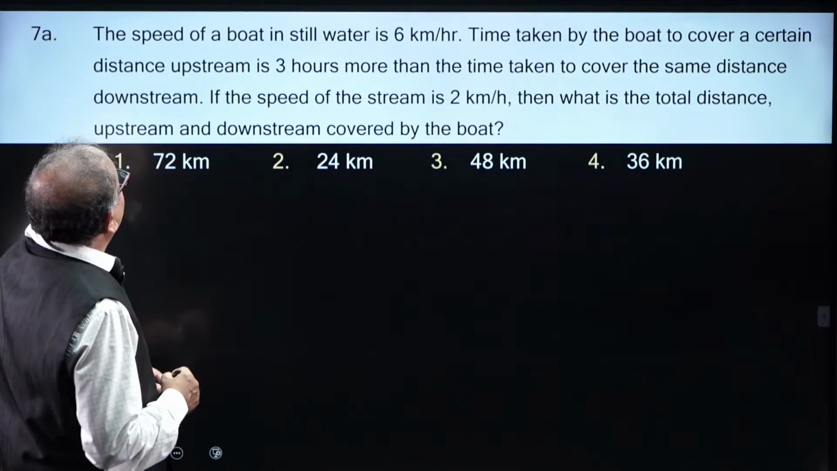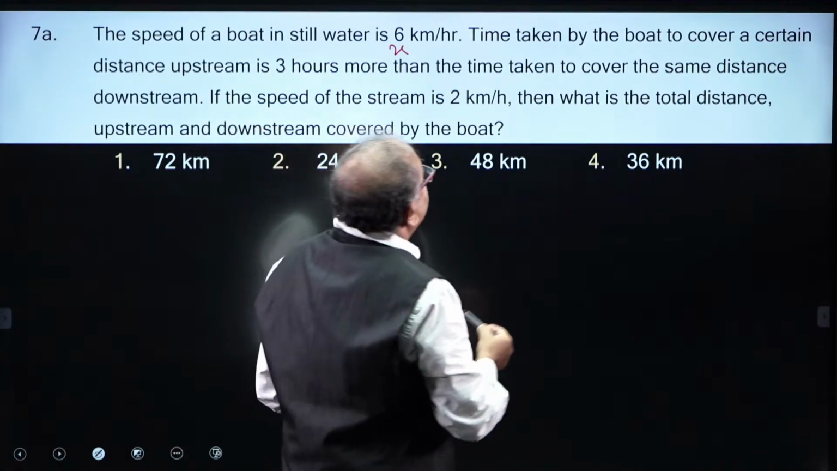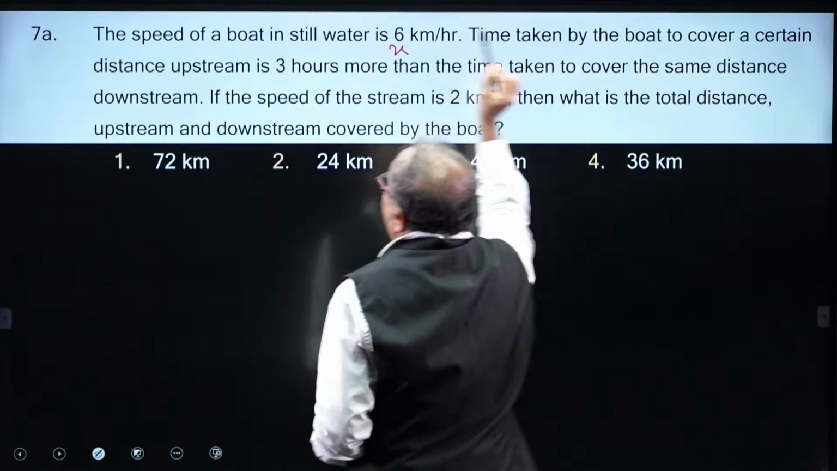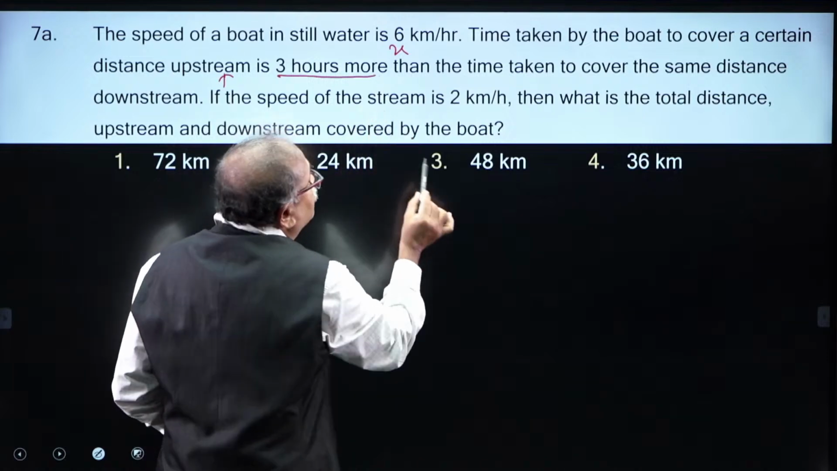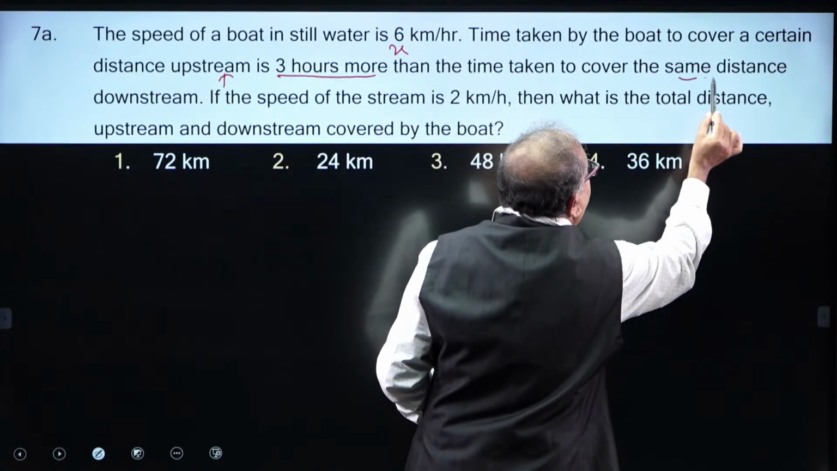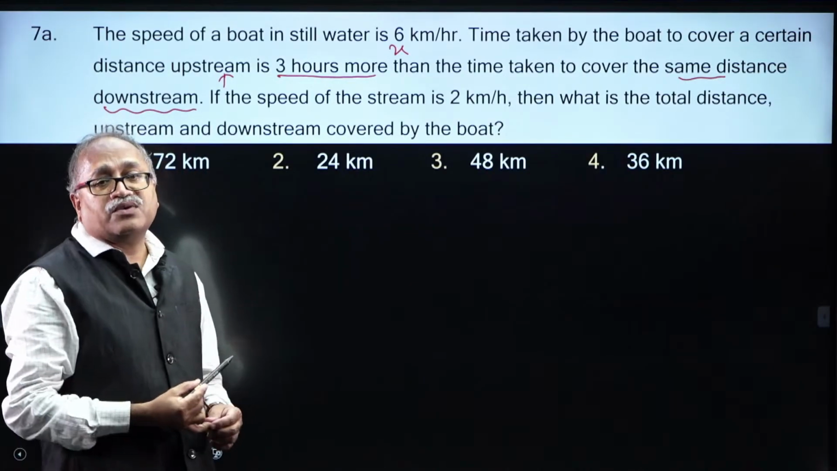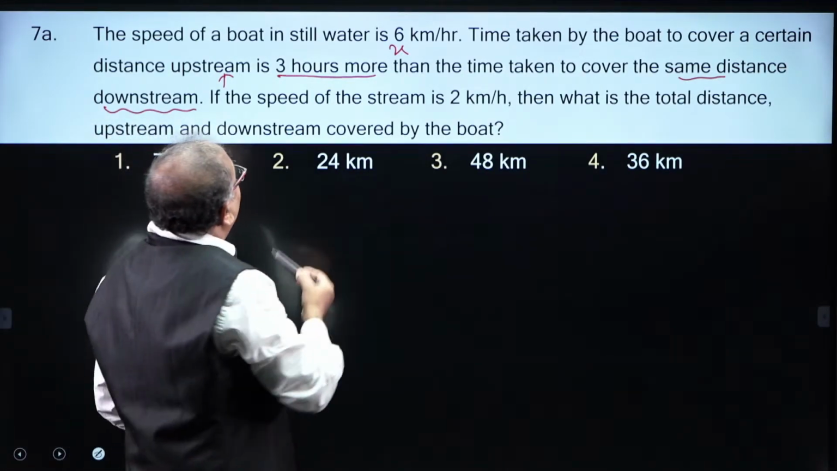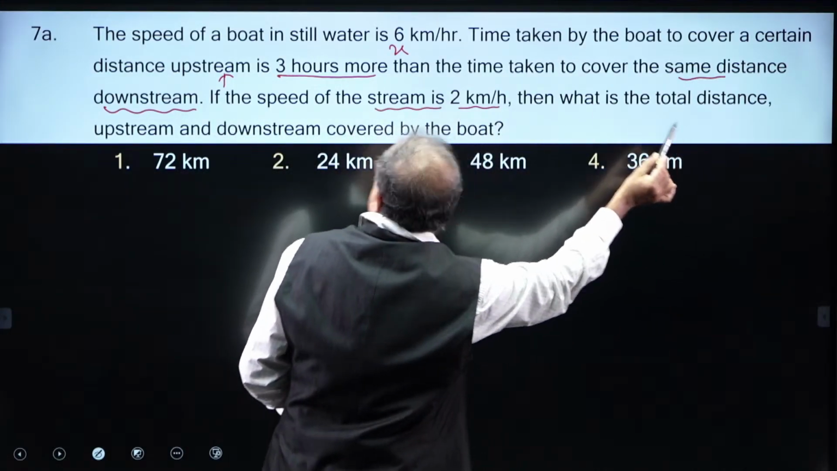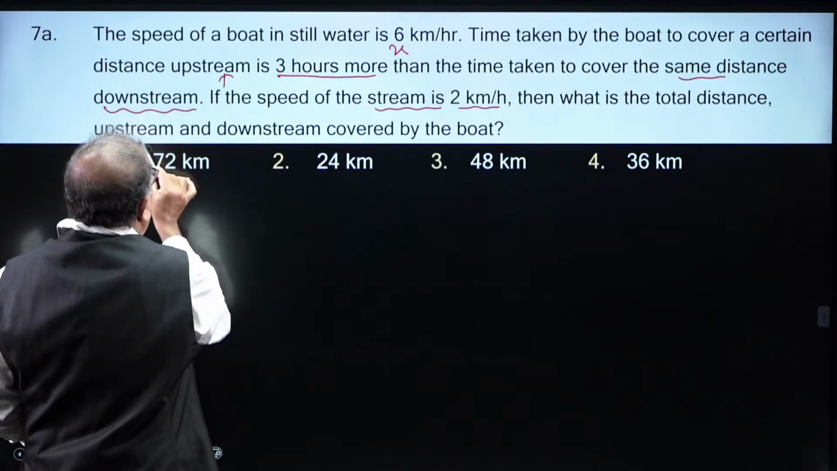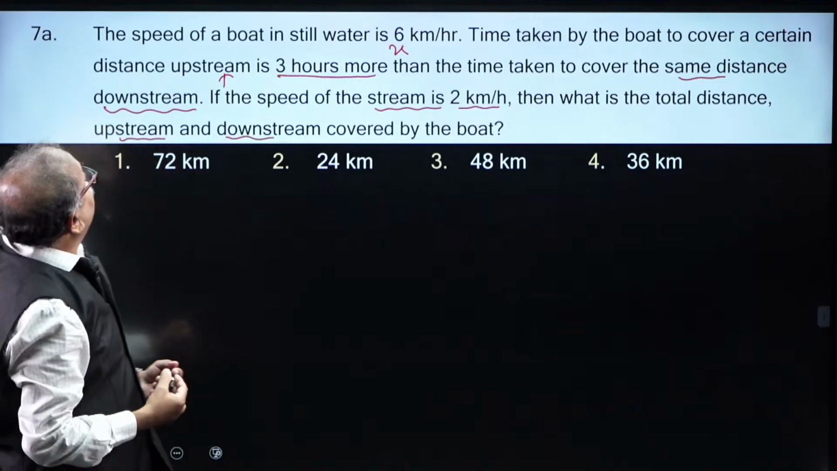Okay. The speed of the boat in still water, that is x, is given to us, 6 km per hour. Time taken by the boat to cover a certain distance upstream is 3 hours more than the time taken to cover the same distance downstream. So, the time difference of upstream and downstream is 3 hours. If the speed of a stream is 2 km per hour, what is the total distance of upstream and downstream covered by the boat? Will you please answer the question?